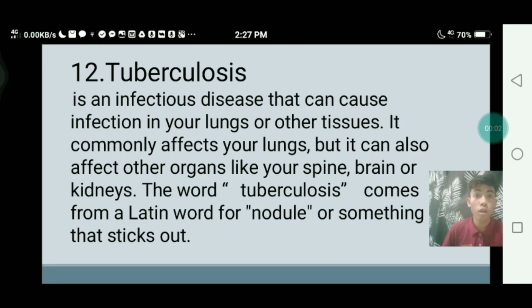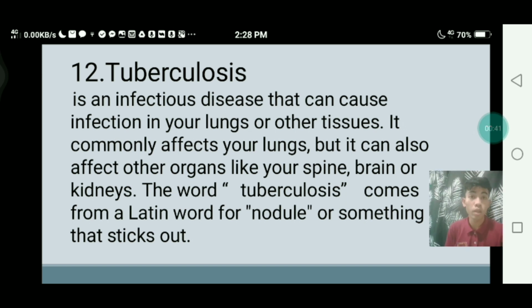Okay, this time we're going to discuss tuberculosis. And we all know that tuberculosis is one of the most serious illnesses that some people encounter, that makes them suffer, that makes their life worse, unable for them to move freely because of the disease that they are carrying.